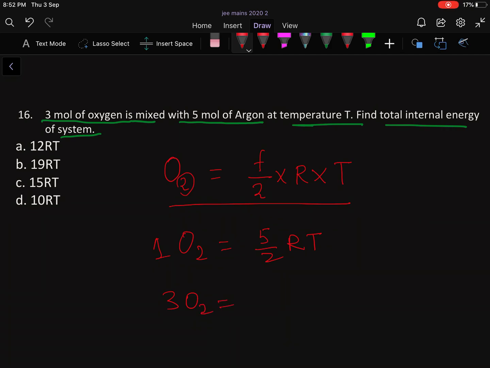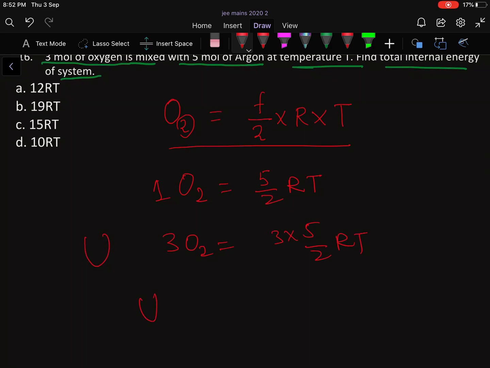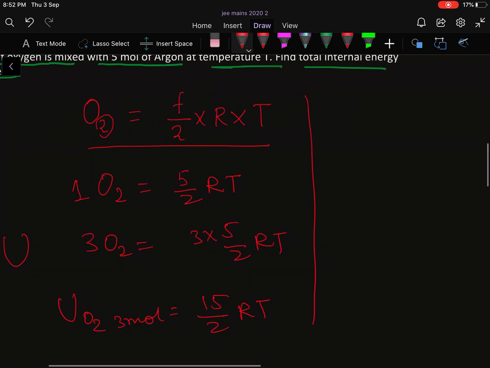So 3 mole O2 means 3 into 5 by 2 RT. Okay, so this is the internal energy of oxygen. Internal energy for oxygen, 3 mole, equals 15 by 2 RT.